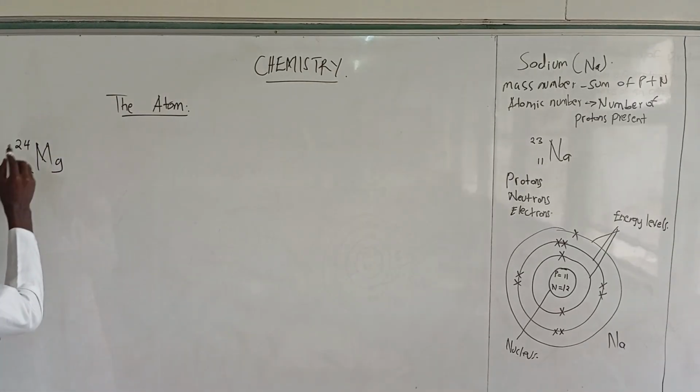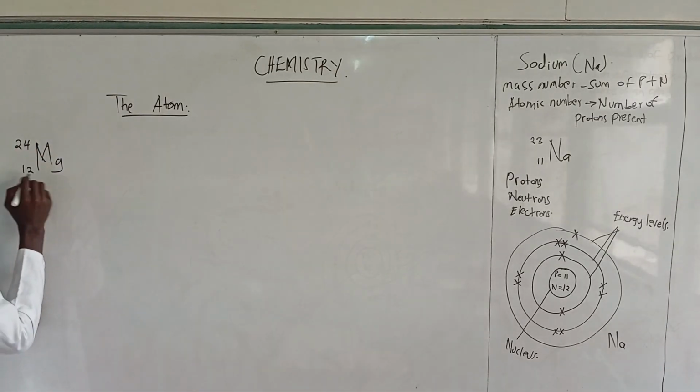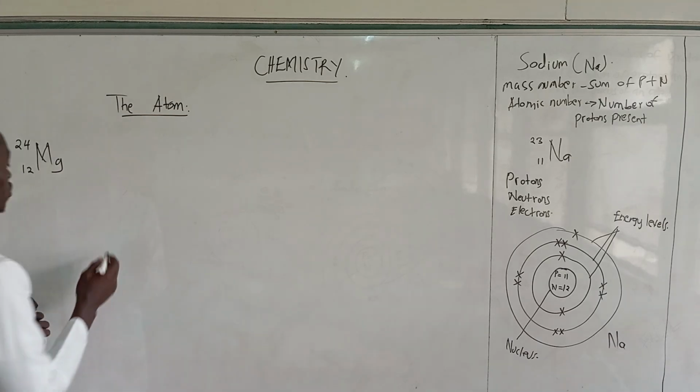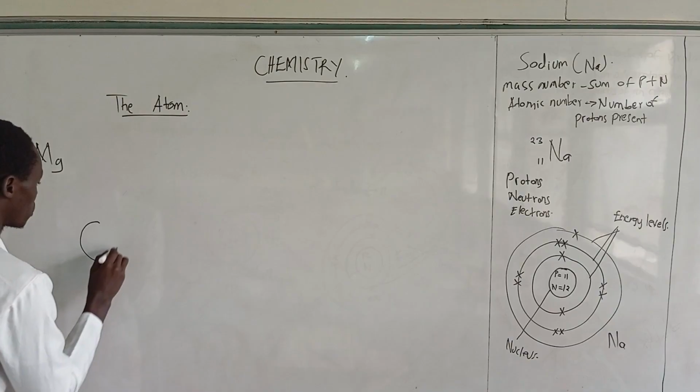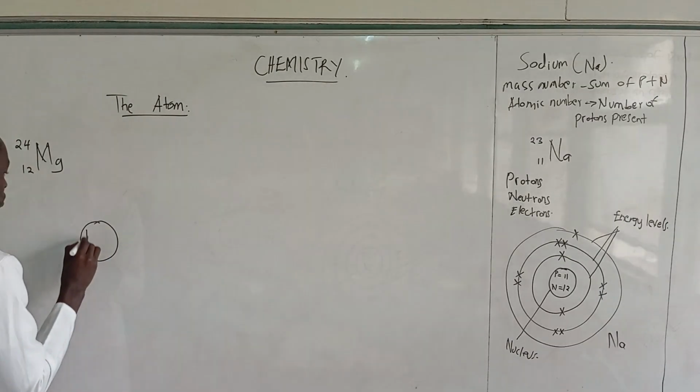So for magnesium, we have the mass number to be 24 and the atomic number is 12. Okay, let's draw the structure of magnesium. We'll begin with the nucleus. Okay, there is a nucleus, and in the nucleus we have the protons. We also have the neutrons.